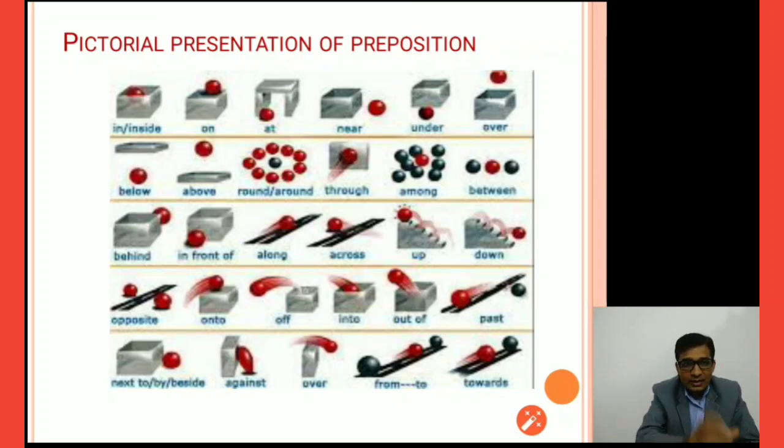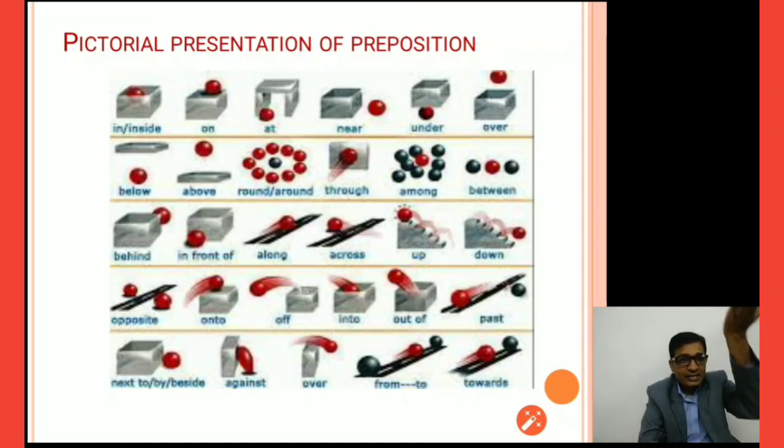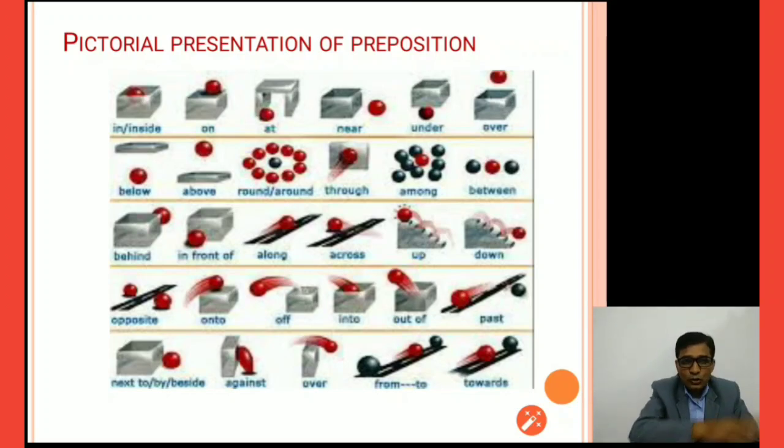Here we can see the picture and the place which is indicated by that red ball. So inside means like that, on means this one, the third one is at, closer to somebody else, the fourth one is near, which also indicates the side but close, under is exactly below something, over is exactly above but not touching each other. So you can see this picture and try to understand each and every preposition and its function in the sentences, and in what location and what place these prepositions are indicating in the sentences.